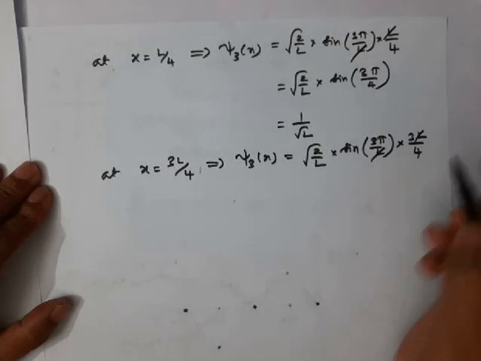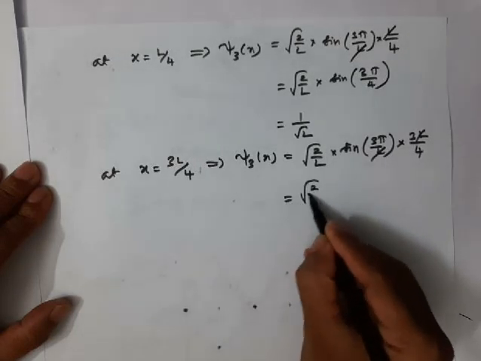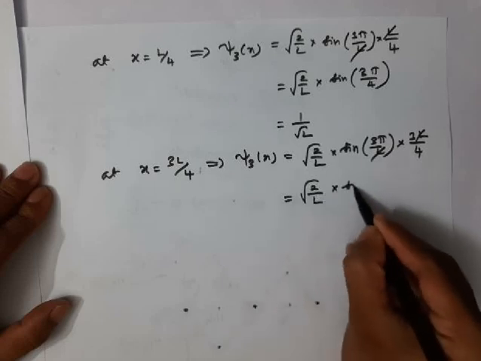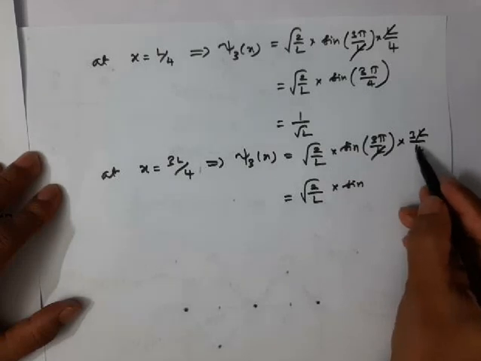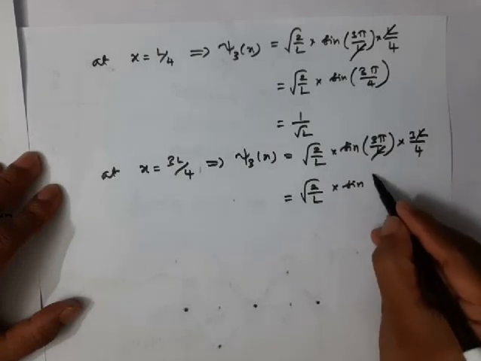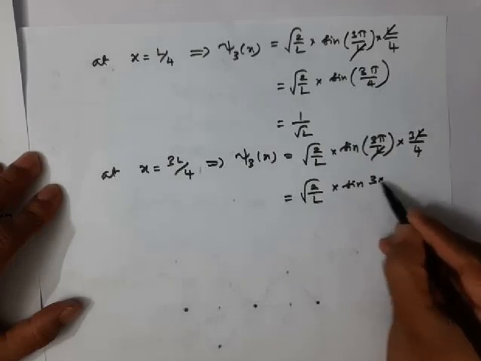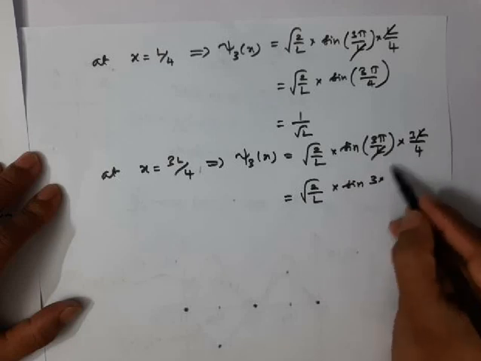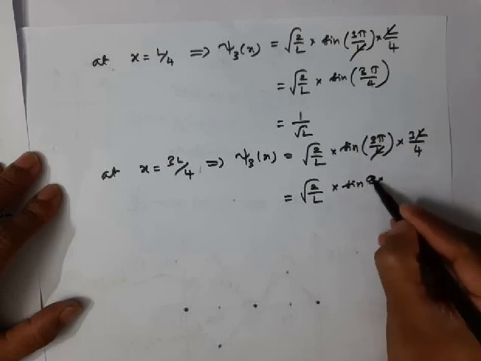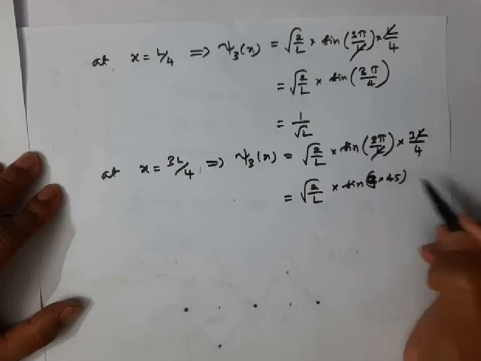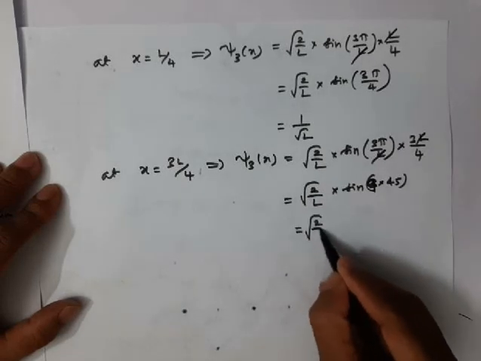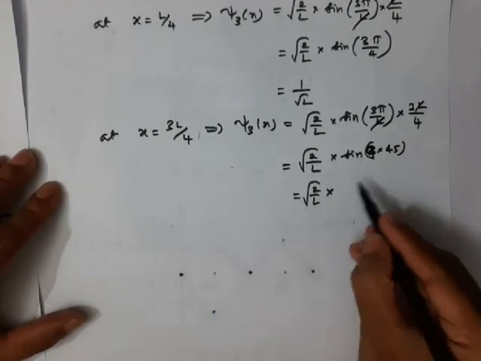This L cancels, so you will get square root of 2 by L into sine, 3 into 3 is 9, 9 pi by 4, which is 9 times 45.